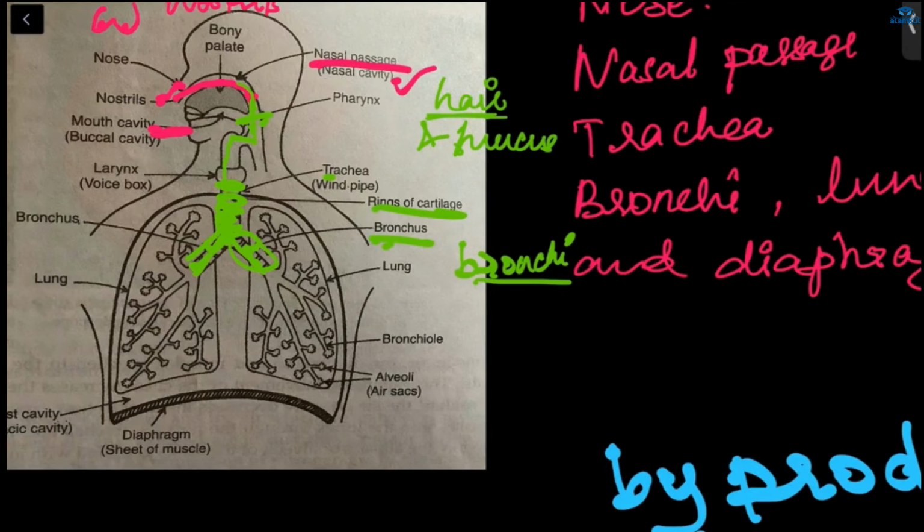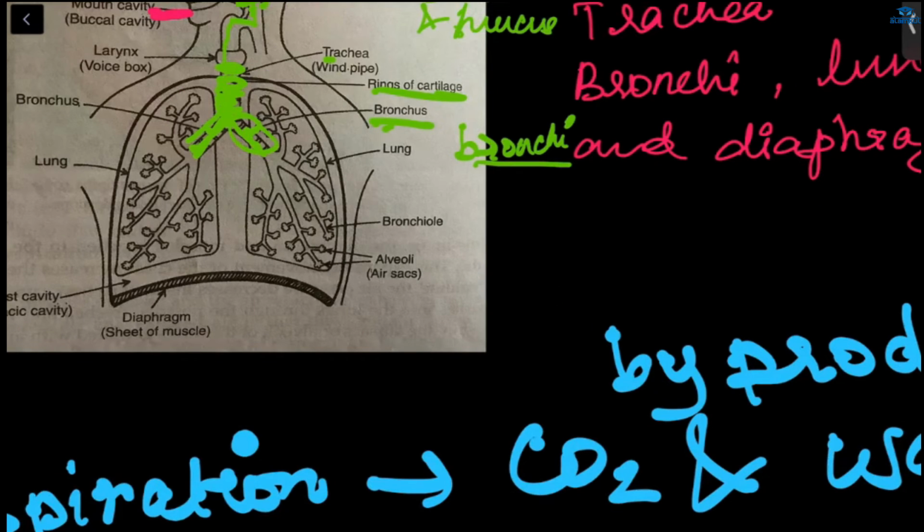And these two bronchi are connected to the two lungs. Where are the lungs present? The lungs are present in the chest cavity, which we have already discussed, or you can say thoracic cavity. And it is separated from the abdominal cavity by the diaphragm. Abdominal cavity means the digestive system. How is it separated? By the diaphragm.